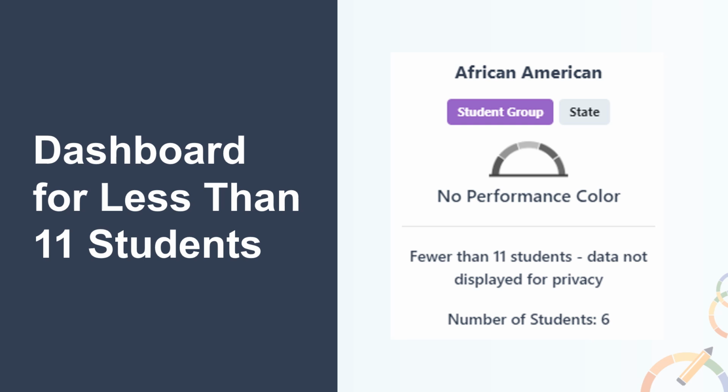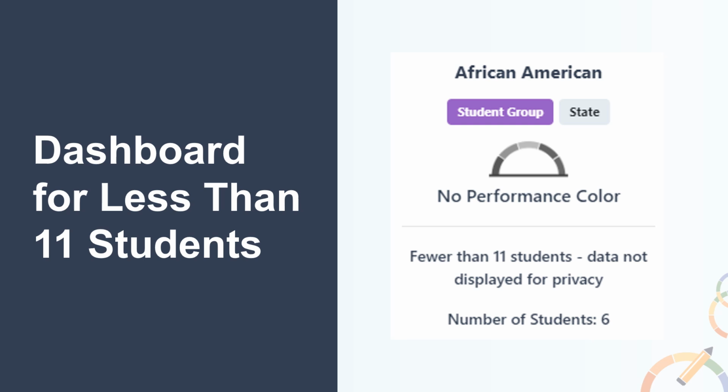And finally, if the N size is less than 11 students in the denominator, then no data are reported on the dashboard to protect students' privacy. There is an option to select the student group or compare it to the state student group results. Now, as you can find in this card for the African American student group, because there are 6 students, the card displays a no performance level with a grayed out gauge and will not display data for privacy.